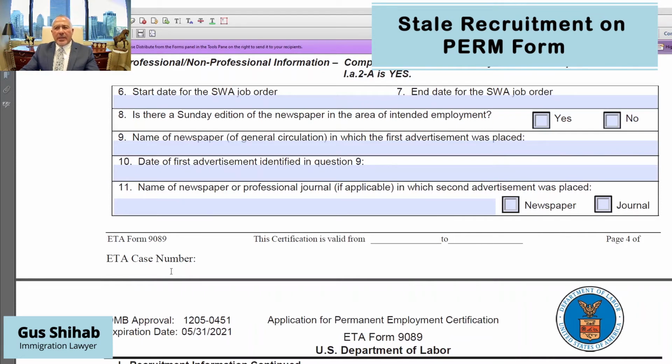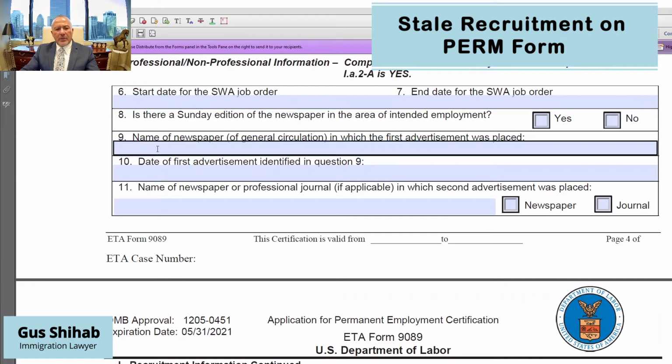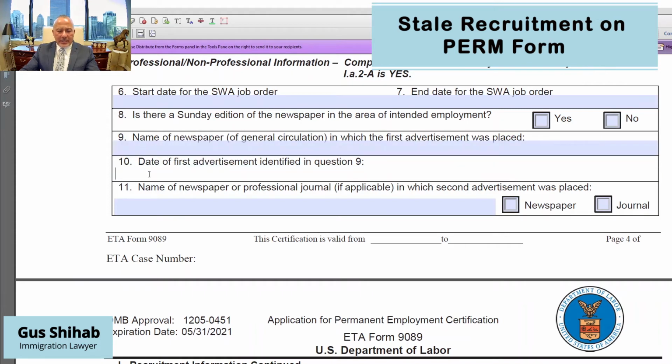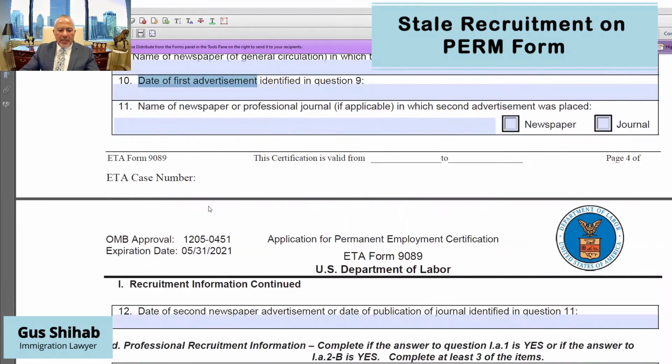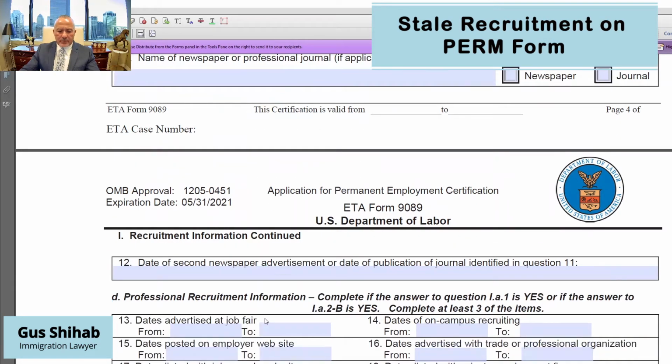I did a couple of videos about the PERM application at a glance and the green card application using the PERM application. You should take a look at those videos in order to understand the specific requirements for the recruitment. But in here, you can see it asks about the name of the newspaper, the date, right? There's a date here of the first advertisement, and the date of the second advertisement.